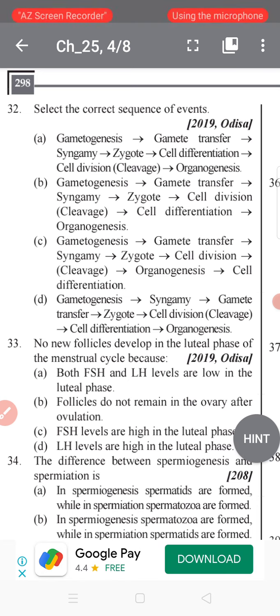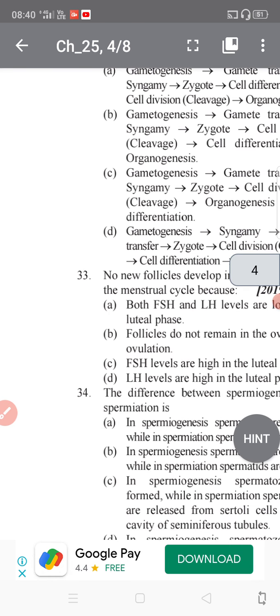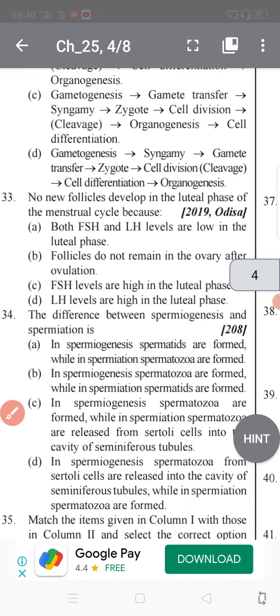Organogenesis is the formation of organs, body parts. So the best option here is option B. Now students, we go to question number 33.